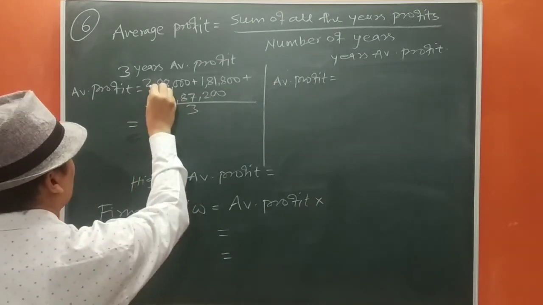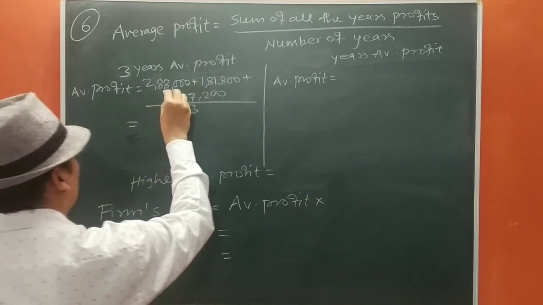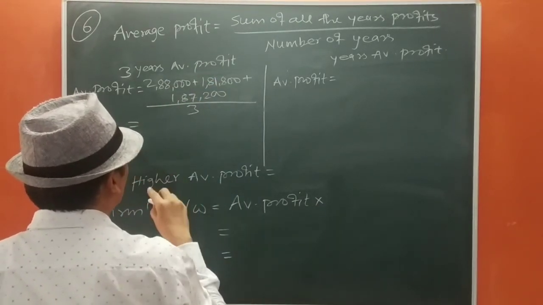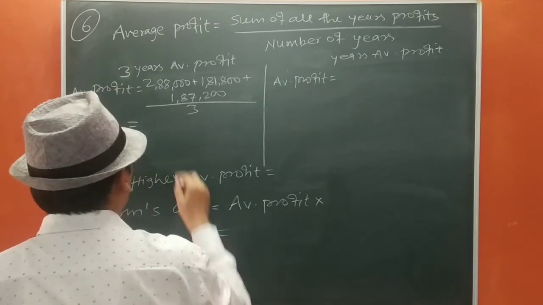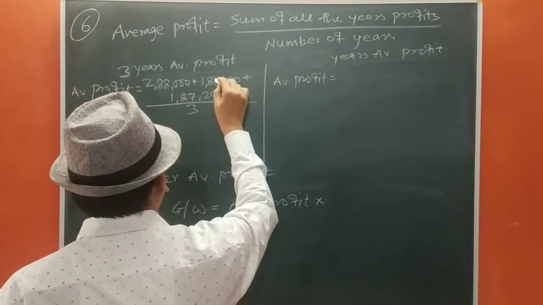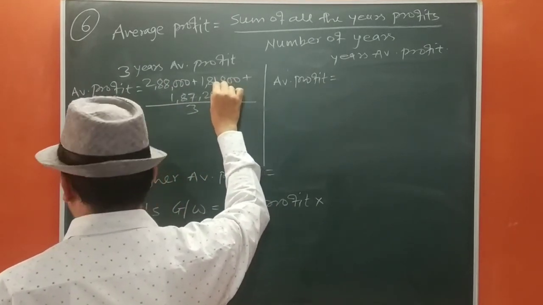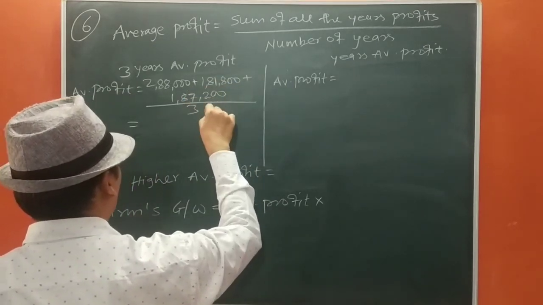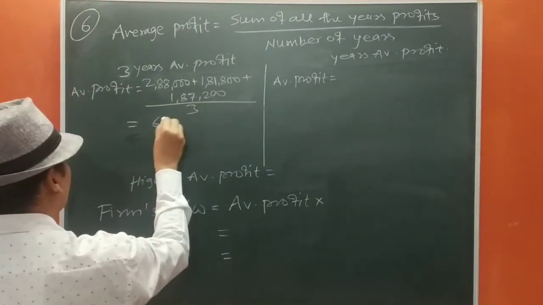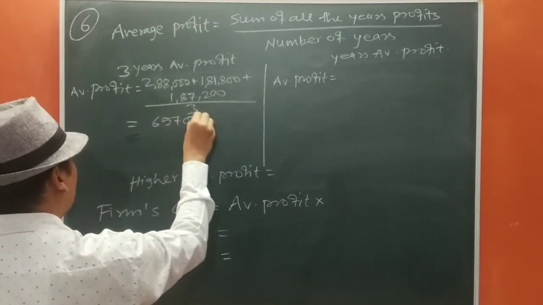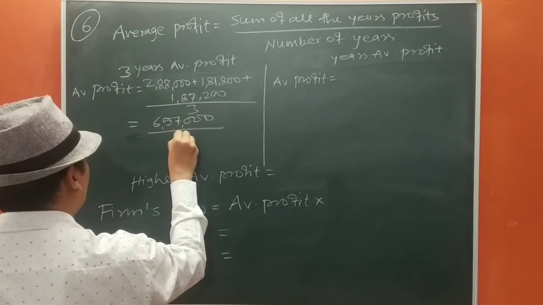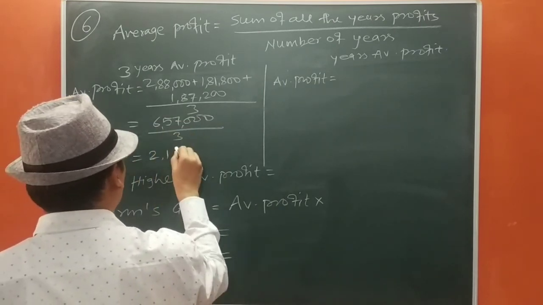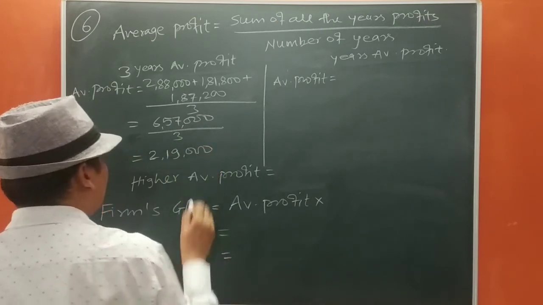Total will be 6,57,000 upon 3. This will be 3 2s are 6, 3 1s are 3, 3 9s are 27, 2,19,000.